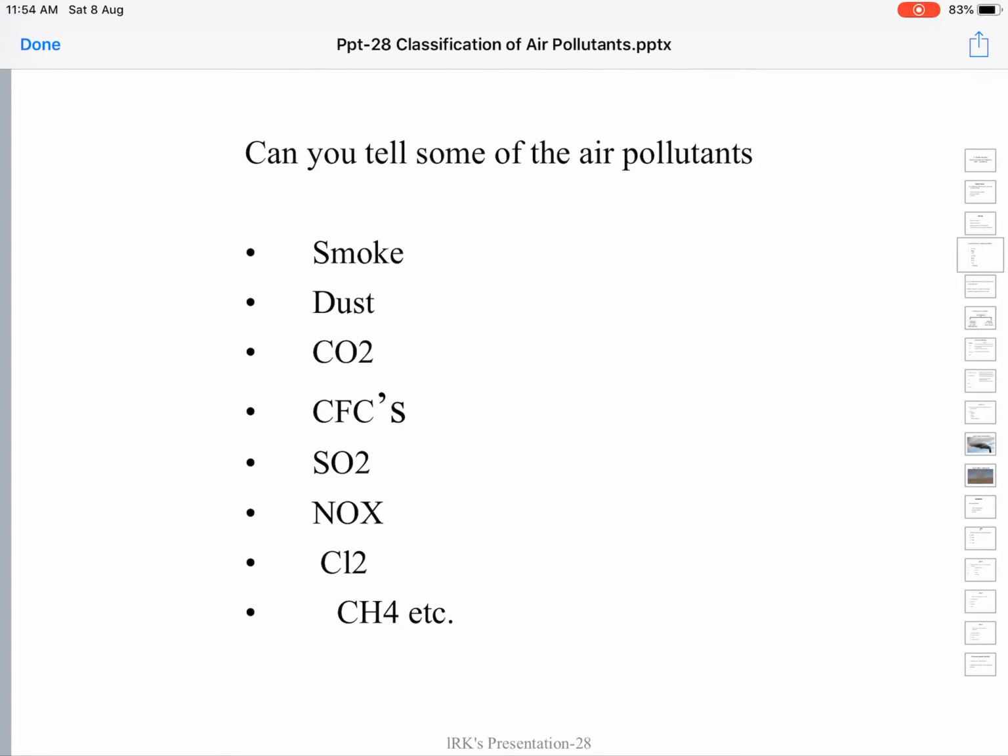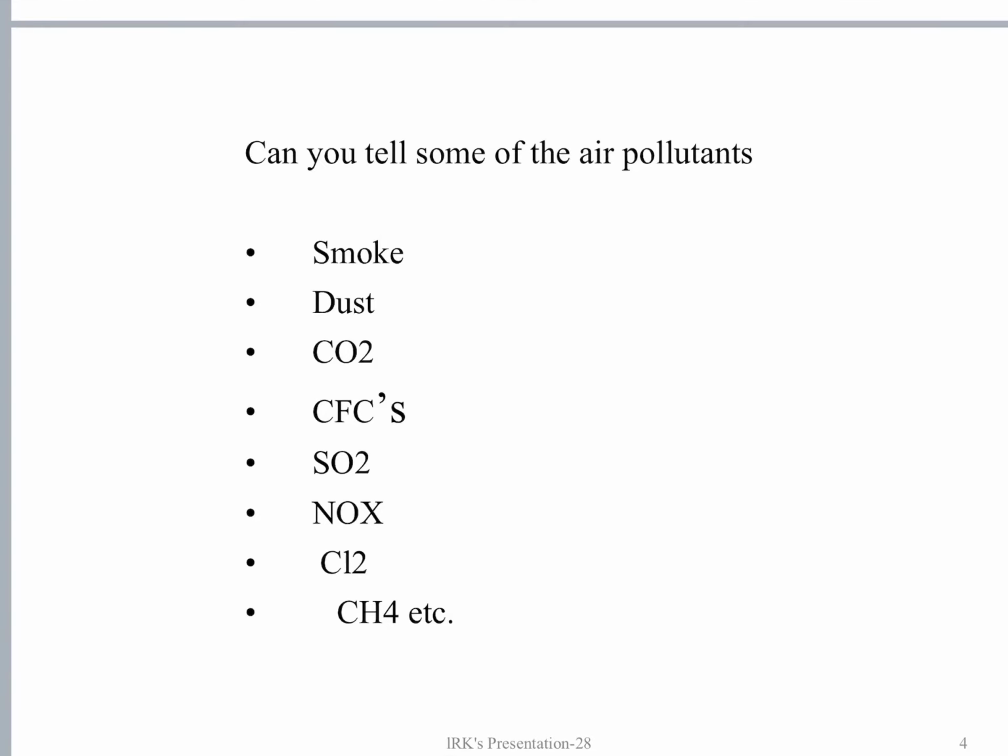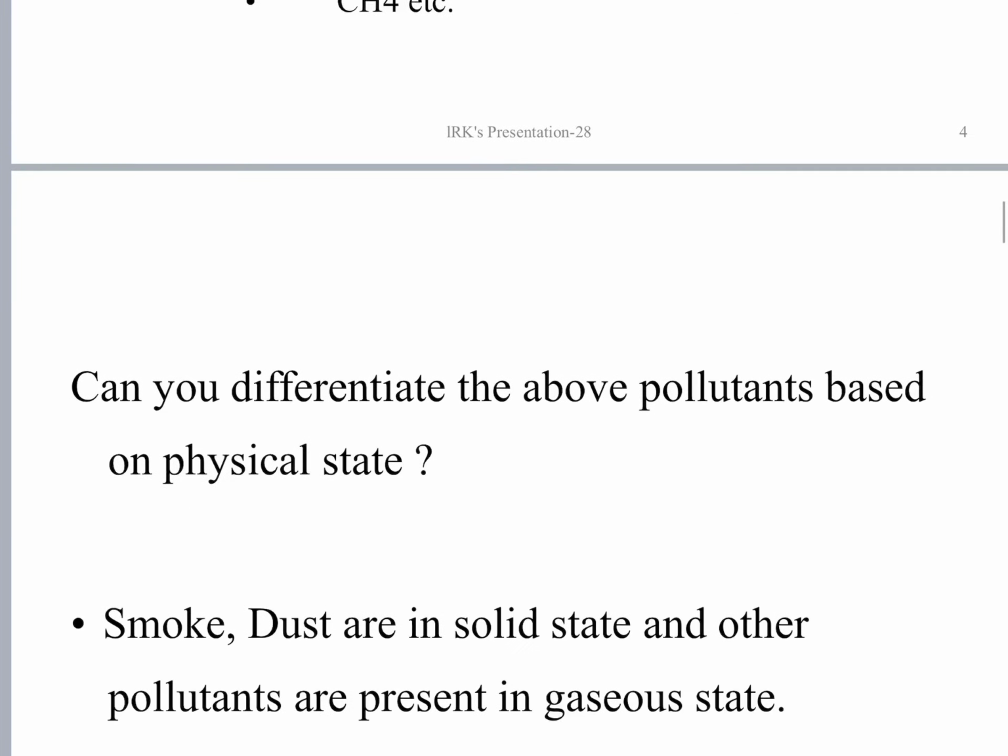Methane gas is highly polluting, and a very powerful greenhouse gas. We'll come to these things a little later in this chapter itself. These are some of the air pollutants we have listed. Now we'll move on to the next topic.